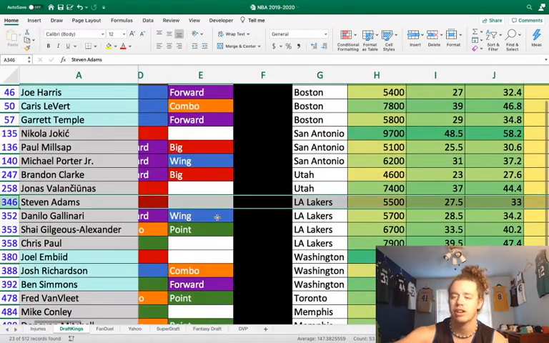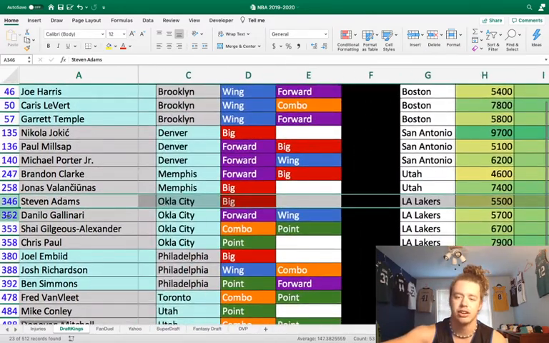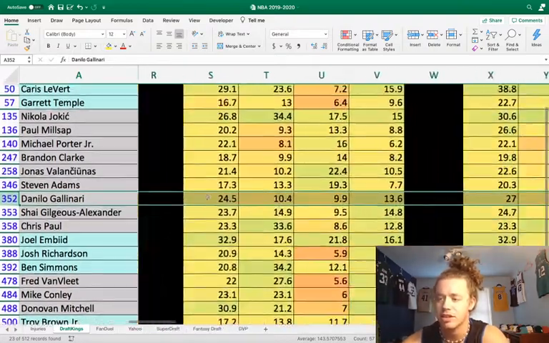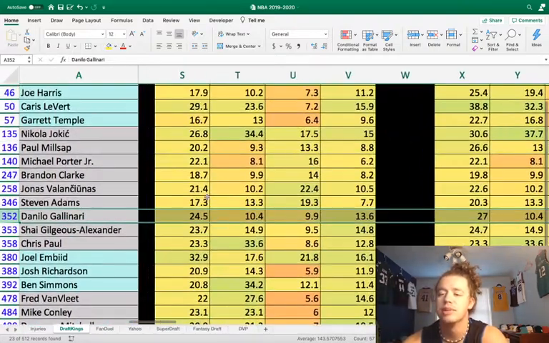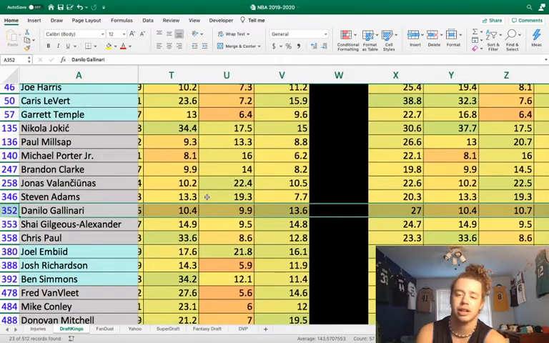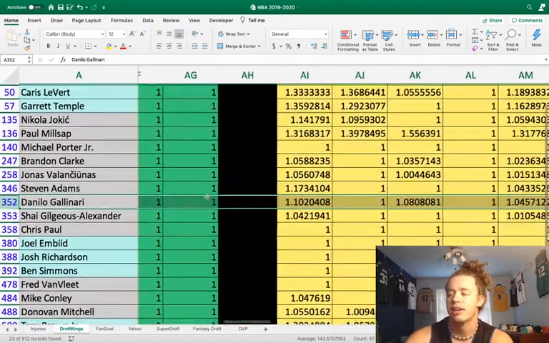Next, we have Danilo Galinari at 5,700, and Galinari gets a nice usage bump with Dennis Schroeder out today. Let's see what we're going to look at. He gets about a 3% usage bump with Dennis Schroeder off the court this year. So now with Schroeder out, that frees up about 30 minutes, where we get a lot more minutes for Shai Gilgeous-Alexander and Chris Paul, who we're about to talk about. But yeah, Galinari's in a solid spot.